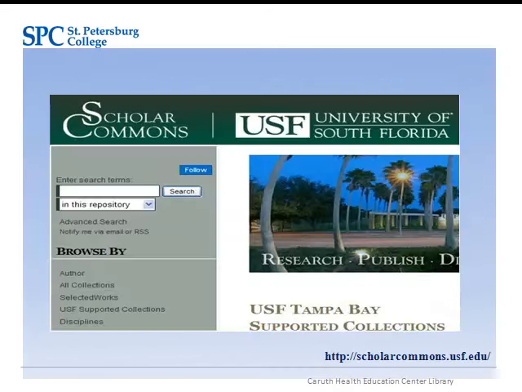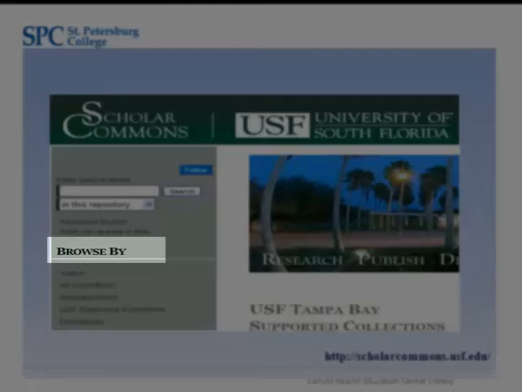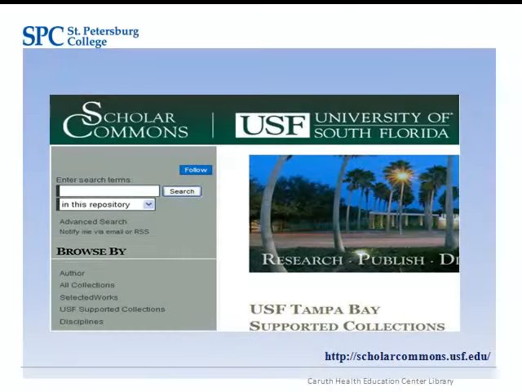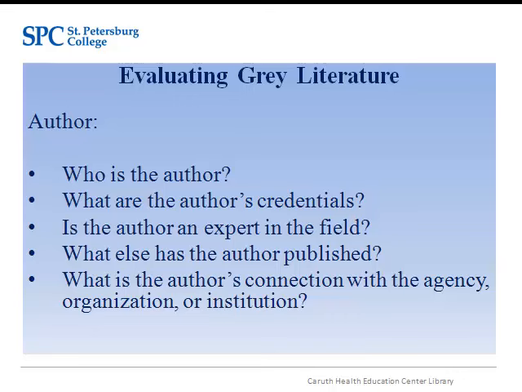The Scholar Commons at the University of South Florida is a great information source available on the website. You can access papers in diverse fields of study. To find papers on nursing, locate the Browse By section on the left side of the web page and select disciplines. Then select Medicine and Health Science, select Subdisciplines, and finally select Nursing.